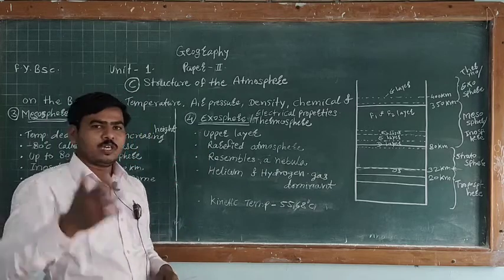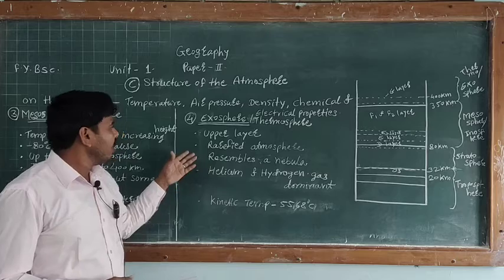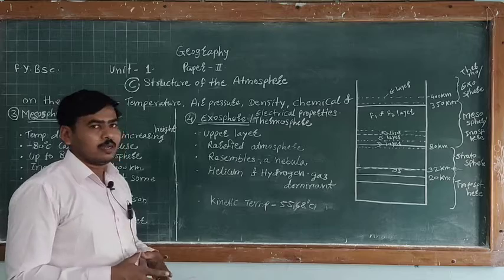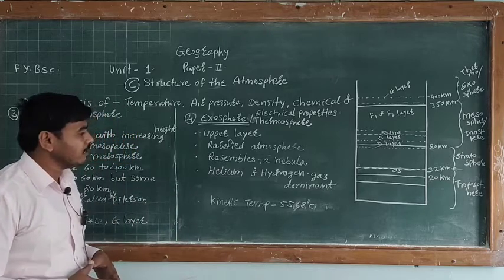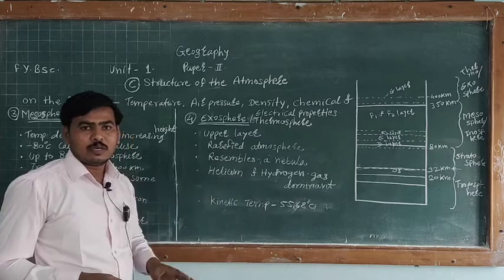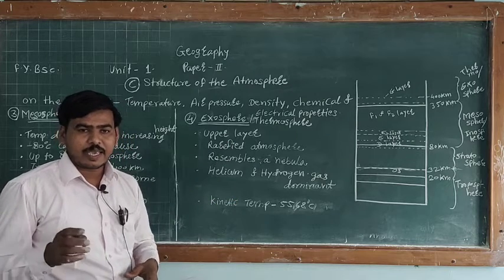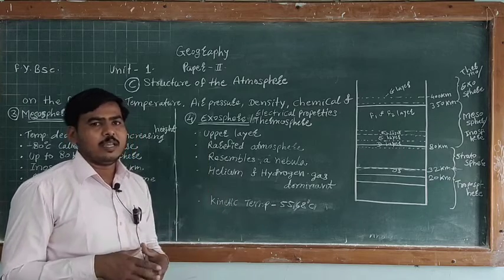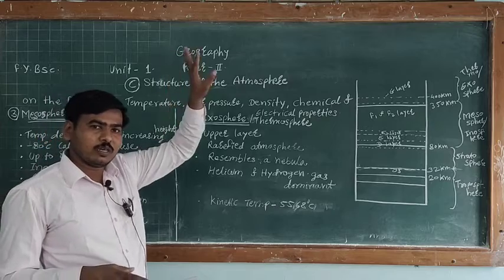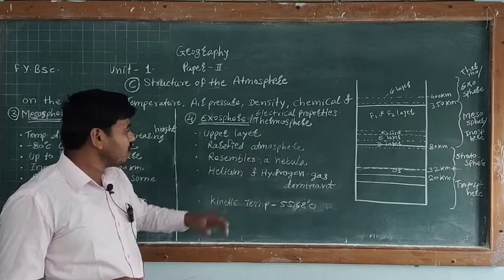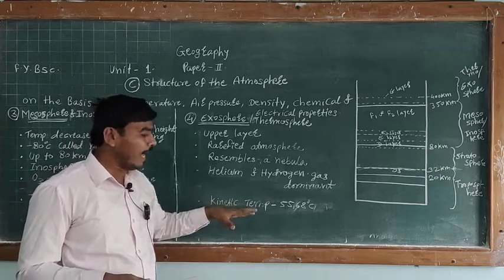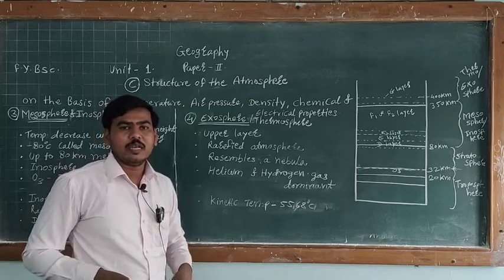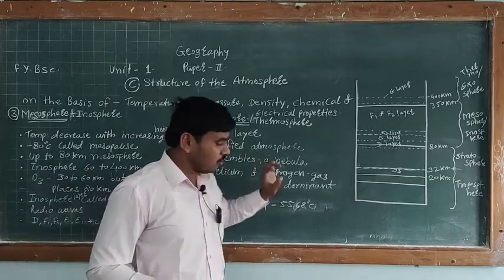The exosphere is the upper layer of the atmosphere. It is a rarefied atmosphere, resembling a nebula. Here helium and hydrogen gases are dominant; in this layer helium and hydrogen gases are the most dominant. At the outer part of the layer the temperature is very high, about 5568 degrees Celsius. So this is a most important layer of the atmosphere.